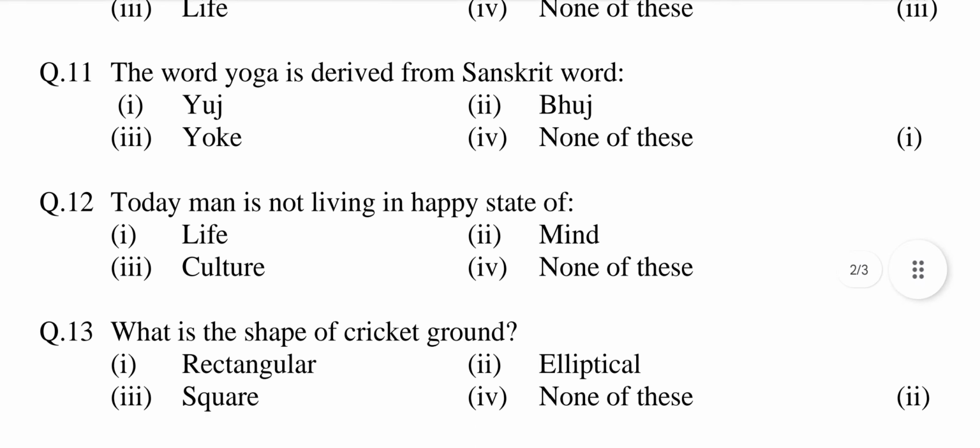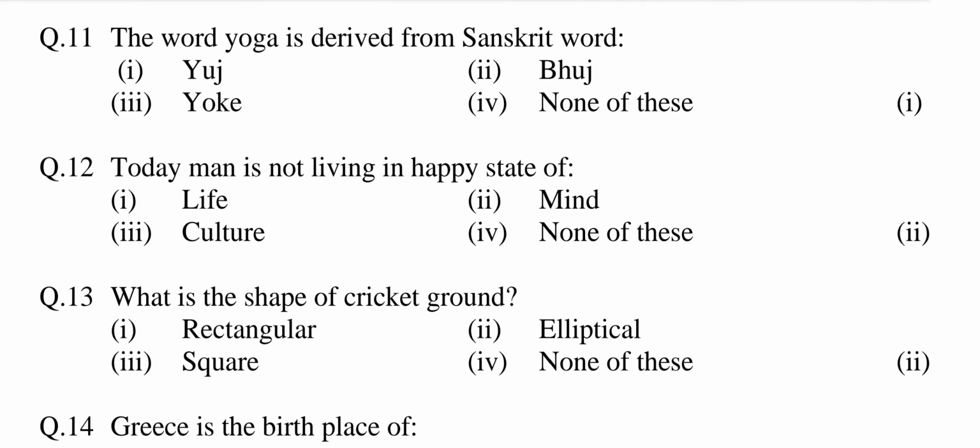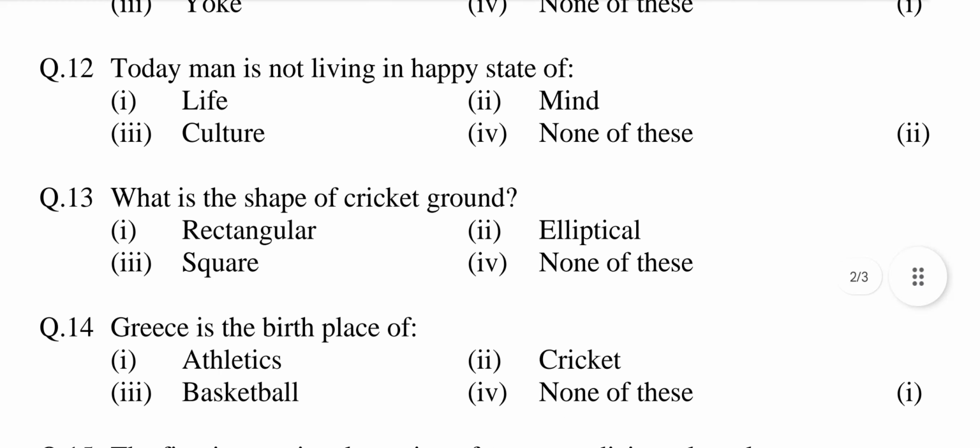Question number 11. The word yoga is derived from Sanskrit word. Option first, judge. Second, bhuj. Third, yoke. Fourth, none of these. Answer is option third, yoke. Question number 12. Today, man is not living in happy state of option first, life. Second, mind. Third, culture. Fourth, none of these. Answer is option second, mind.